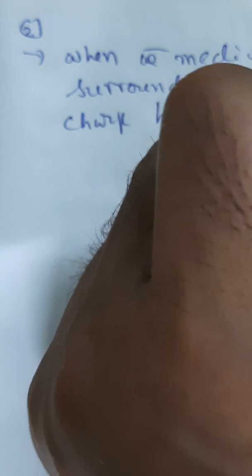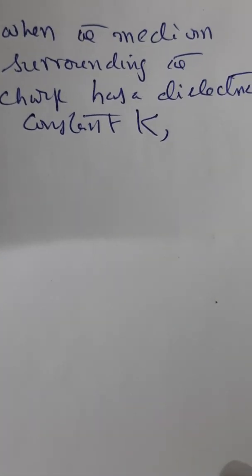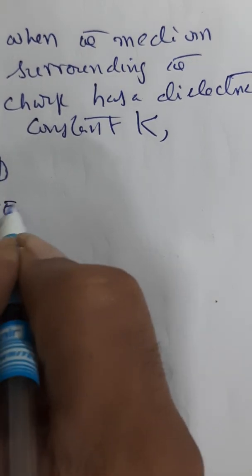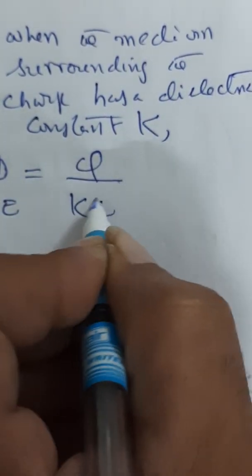Next, suppose there is a medium surrounding here. Second observation I am trying to make. Let us say the medium surrounding the charge has a dielectric constant K, then your total flux is nothing but Q by K epsilon naught.